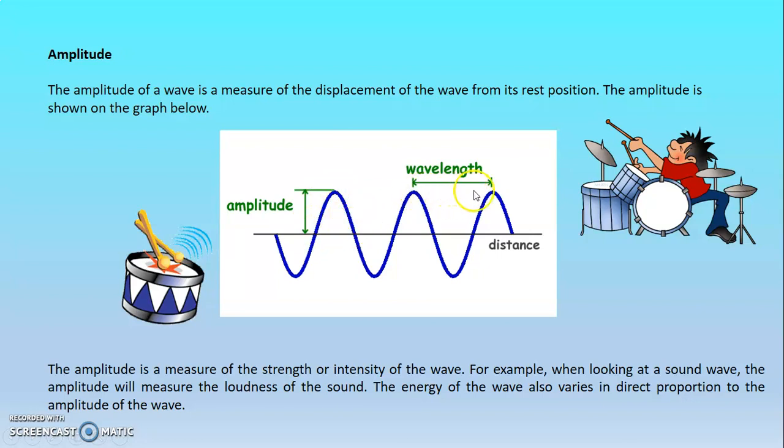This is my wavelength, from one point to the closest one. Okay? The wavelength. The amplitude is a measure of the strength or intensity of the wave. For example, when looking at the sound wave, the amplitude will measure the loudness of the sound. The energy of the wave also varies in direct proportion to the amplitude of the wave.